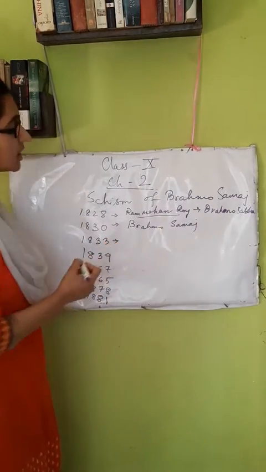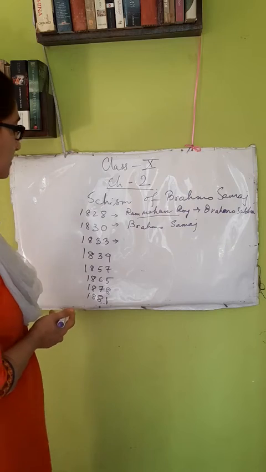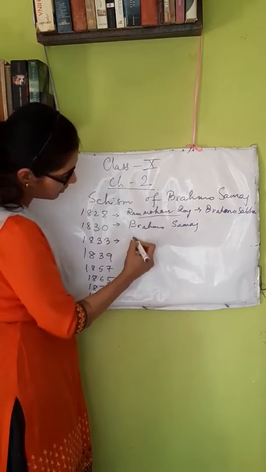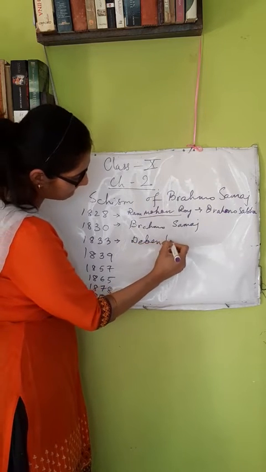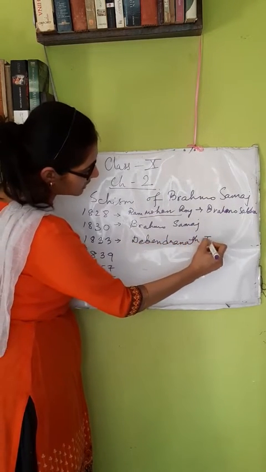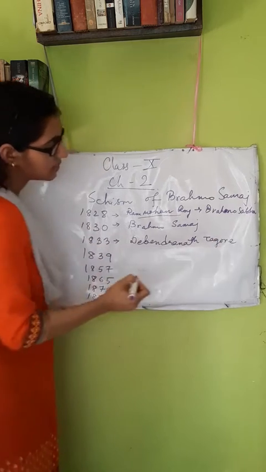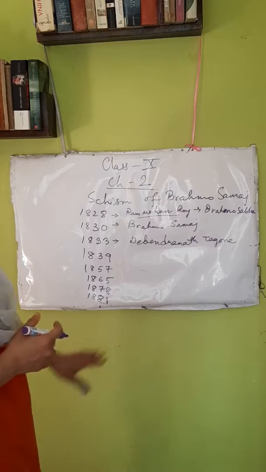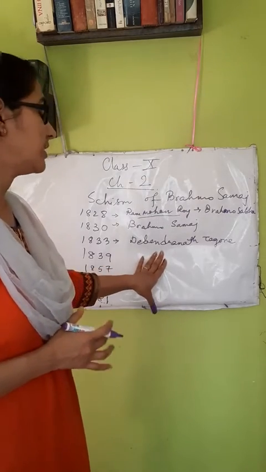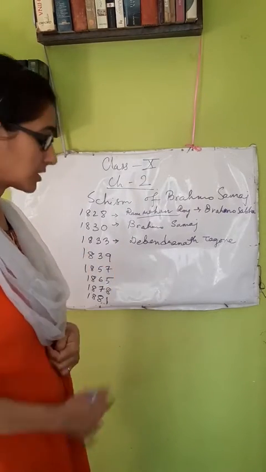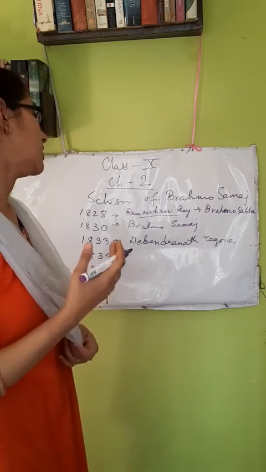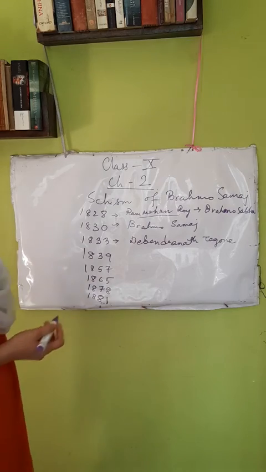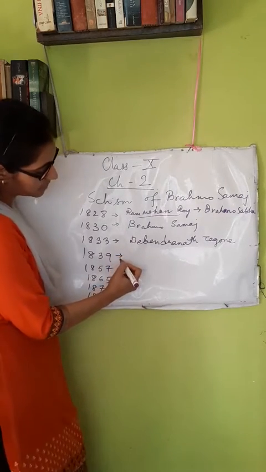In 1833 Ram Mohan Roy died in Bristol in England and the leadership of the Brahmo Samaj was transferred to Devendranath Tagore. Devendranath Tagore became the leader of the Brahmo Samaj in 1833 and from that time we will mention that Devendranath Tagore played a very important role in the success of the Brahmo Samaj and in infusing a new life to the Brahmo Samaj. So from 1833 Devendranath Tagore played an important part in the success of the Brahmo Samaj.